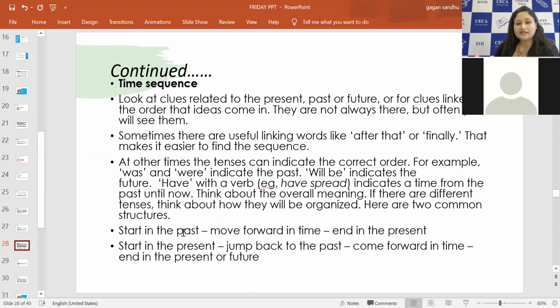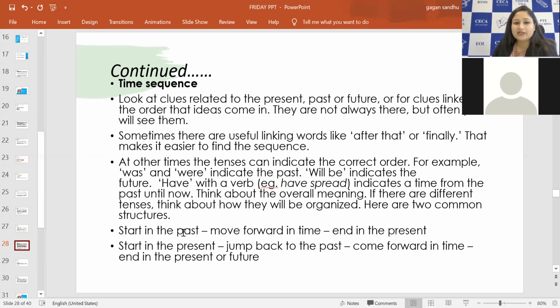If you get sentences with a time sequence, meaning some sentences are in past, some in present, some in future, how are you going to arrange them in the right order? Just work on these two sequences. Try to fit the sentences to these sequences and see if they convey the right meaning in the right order. If not, then work with the second one, and out of these two, one will be applicable.